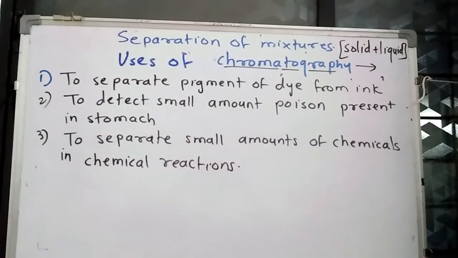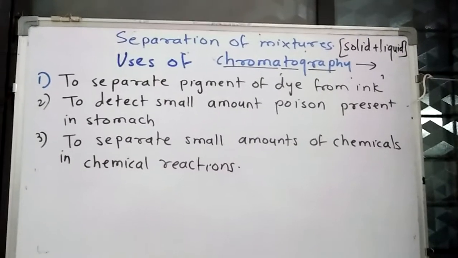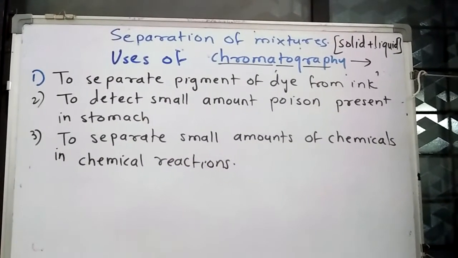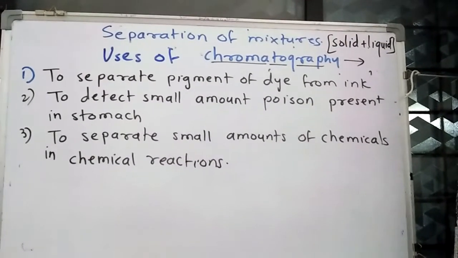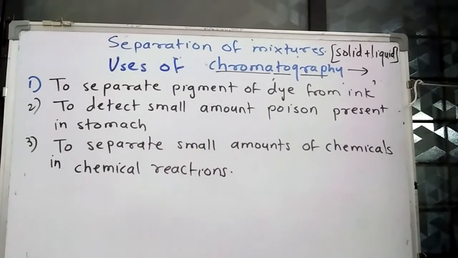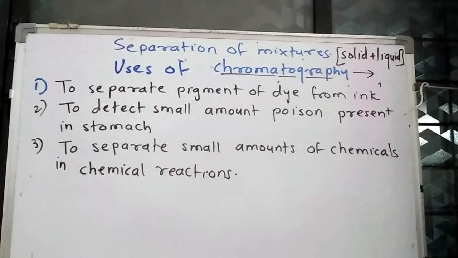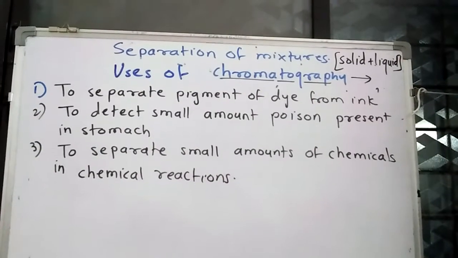And it is also used to find out small amounts of chemicals in a chemical reaction. In a chemical reaction, some products are in larger amounts, but some products are found in very small amounts. So if we want to find out those products which are in very small amounts in a chemical reaction, then we have to use the chromatography technique.